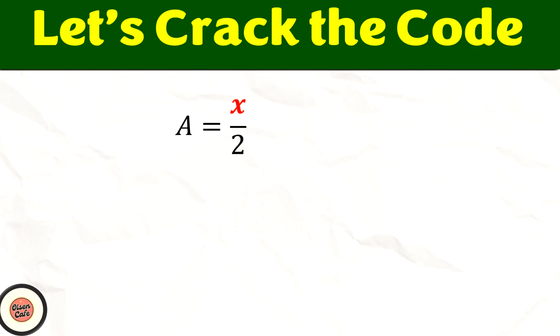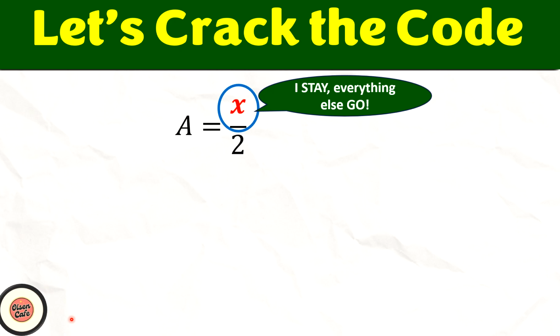This is the last example that I'm going to show all of you over here. Now, this equation looks a little bit different, but the questions still remain the same. So the very first question that we have to ask ourselves is, who is the boss? In this case, we are going to make x as the subject, so therefore x is the boss. So again, if x is the boss, x will stay and everything else has to go.